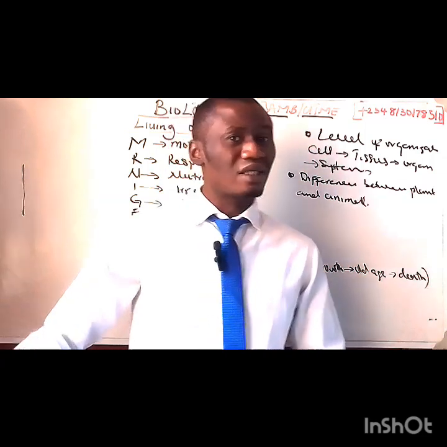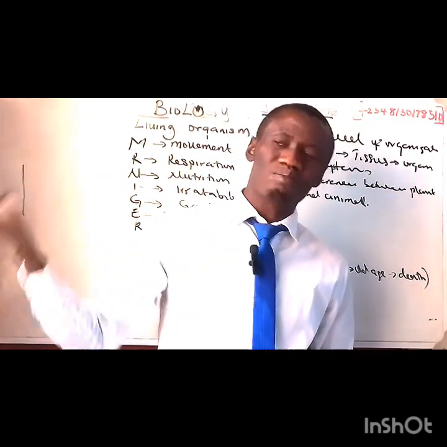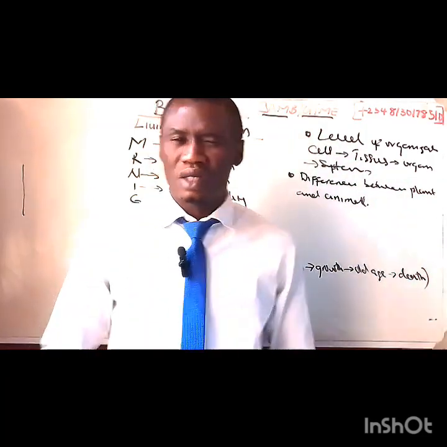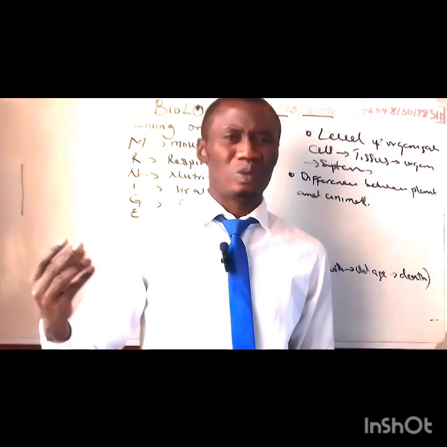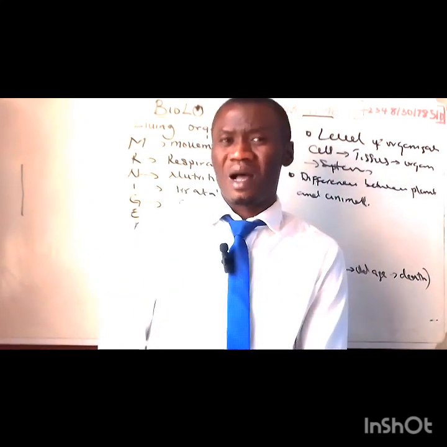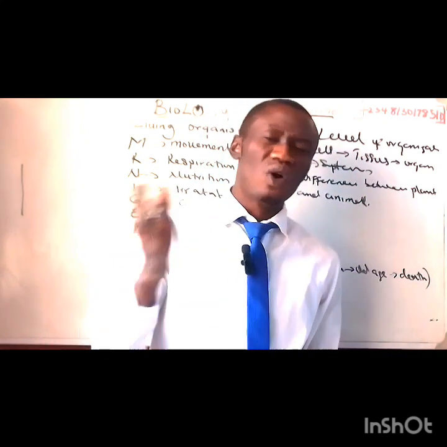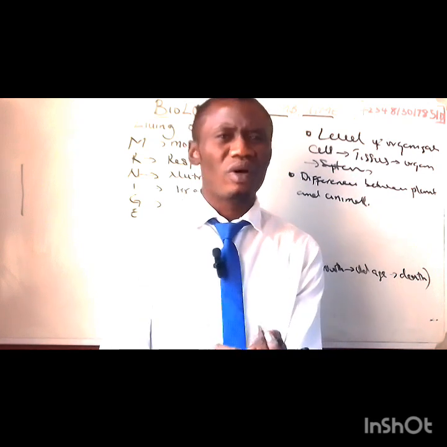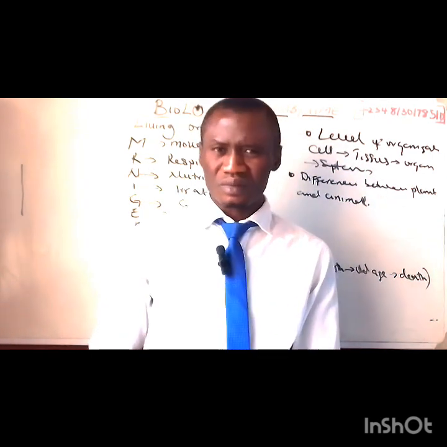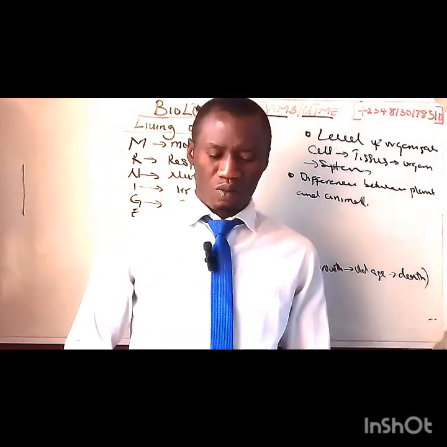Take for instance the plant. The plant cannot move. You can say, well, plant, I'm going to church now, can you follow me? It's not going to listen to you. It's not even going to hear you anyway. You see, this locomotion we're talking about is the movement from one position to another. So not all living organisms move from one point to another, like the plant, and like some animal organisms, like the sponges, the barnacles, the mussels. They don't move. That's an example. And then we'll look at the next option.